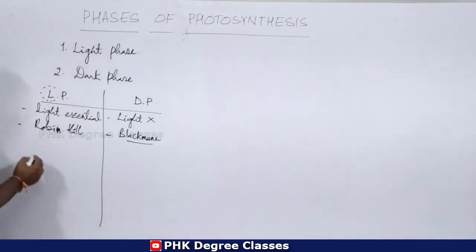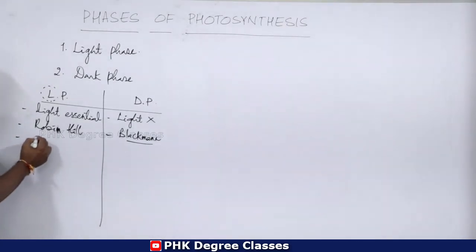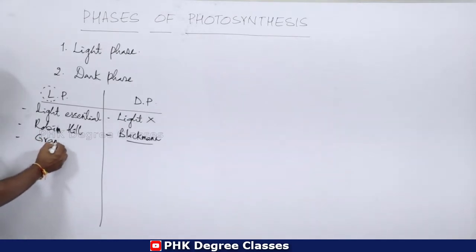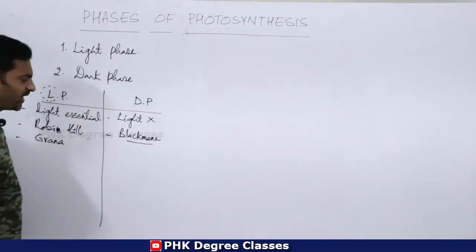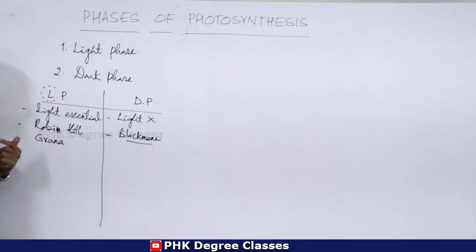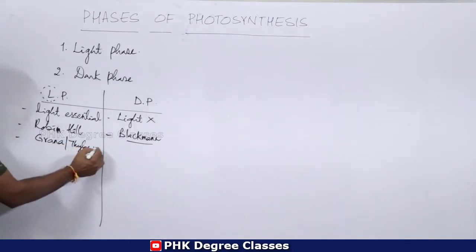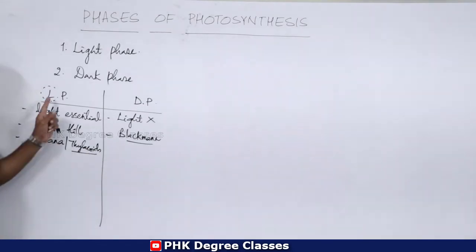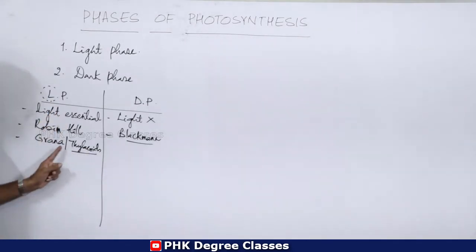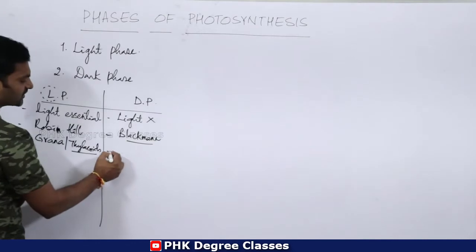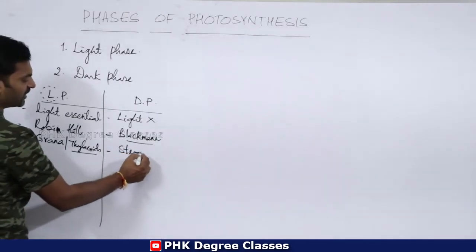Clear? So light phase takes place in the grana of chloroplast, or you can say thylakoids. Light phase takes place in thylakoids or grana, whereas dark phase takes place in stroma.